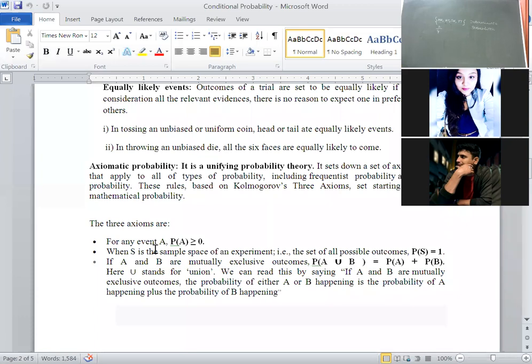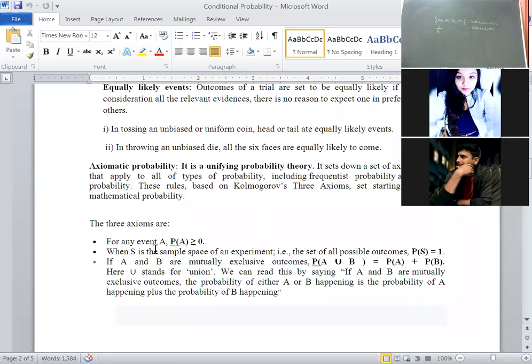Right now, have you understood what is trial and event? Later I will share this Word document through email. You should learn trial and event, then mutually exclusive, mutually exhaustive, favorable cases, independent events. Then how many types of probabilities? There are three approaches. First one is classical probability. Second one is empirical probability, also known as statistical probability. The third one is axiomatic probability.